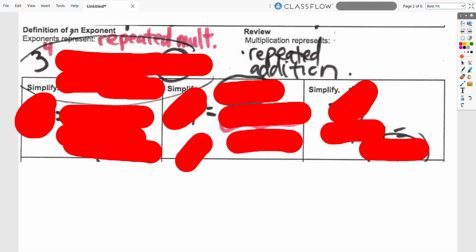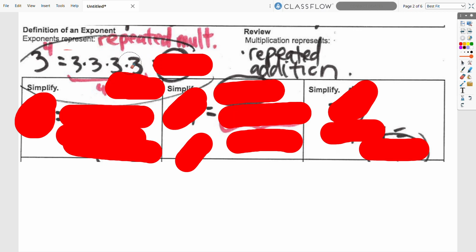So the symbol of an exponent is when there is a small number up top. Right, so this is the base number, and then we have the small number up here, so that's an exponent. And so what that means, right, we need to know what the symbol means. It means that we're going to take that 3 and repeatedly multiply it by itself that many times, 4 times.